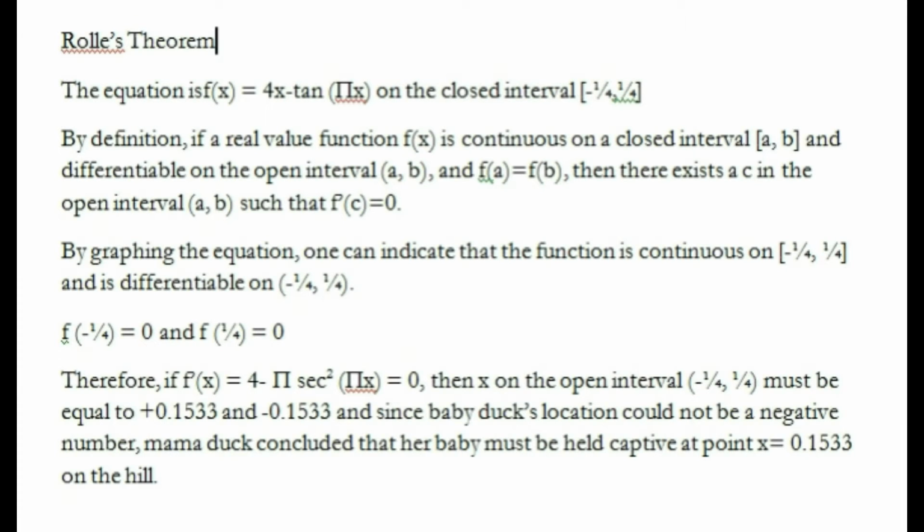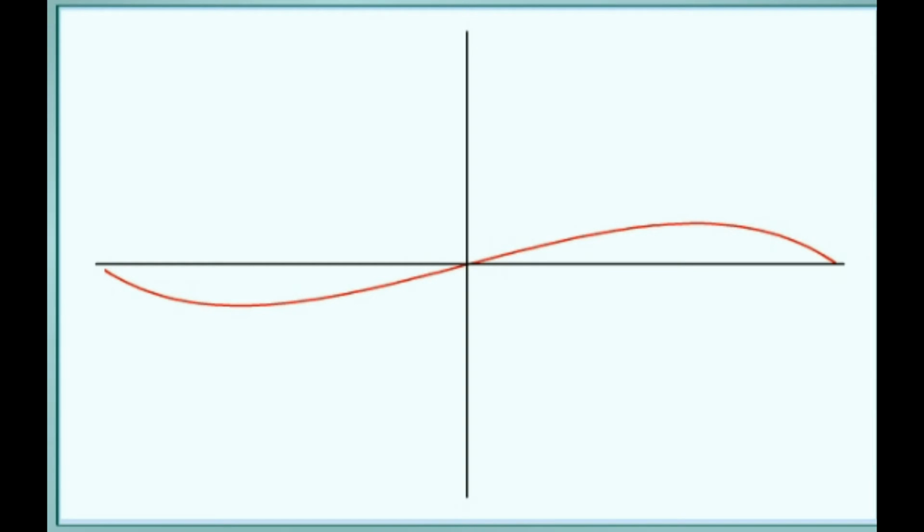The equation is f of x equals 4x minus tangent pi x on the closed interval negative 1/4 to 1/4. By definition, if a real value function f of x is continuous on a closed interval a to b and differentiable on the open interval a to b, and f of a equals f of b, then there exists a point C in the open interval a to b such that f prime of c equals 0.